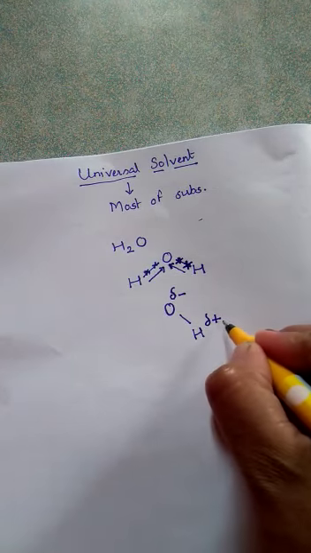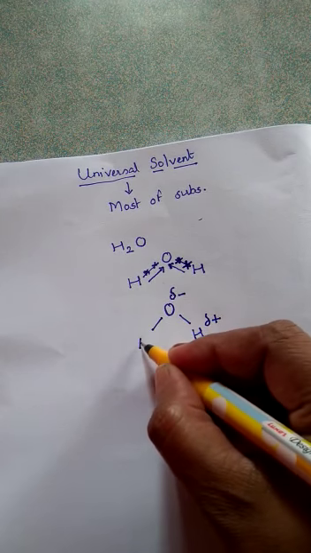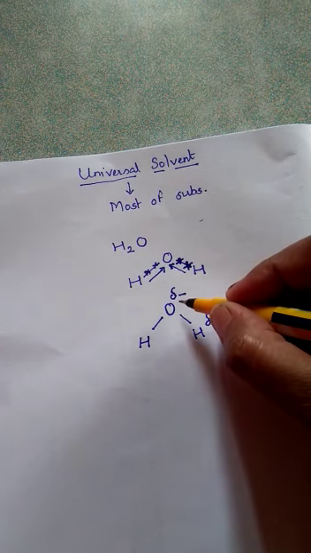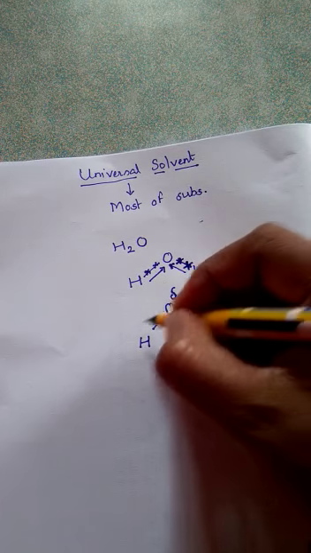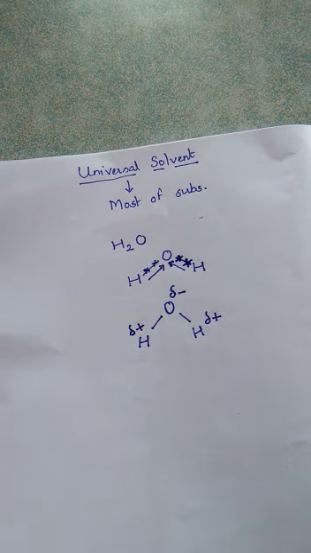This is known as delta positive, delta negative. Same way with the other hydrogen also, the electron pair will be shifted towards oxygen, so the oxygen acquires a negative charge and the hydrogen acquires a slight positive charge.